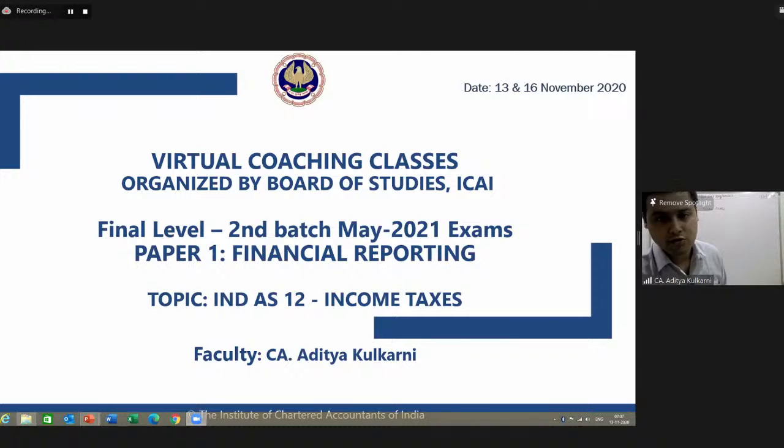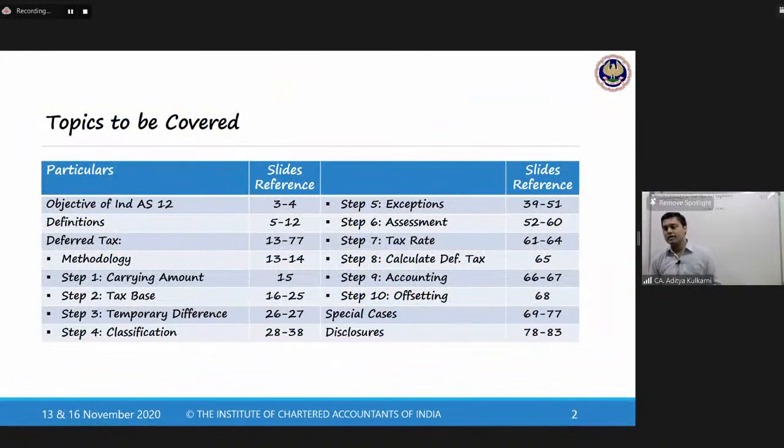So let us come to the standard as it is. What will we be discussing in this standard? We will be covering what is the objective of Ind AS 12, that means why this Ind AS 12 had to be issued. And then we had an erstwhile standard in the ICAI regime also, that was AS 22, which dealt with again taxes on income. So there was a previous standard AS 22.